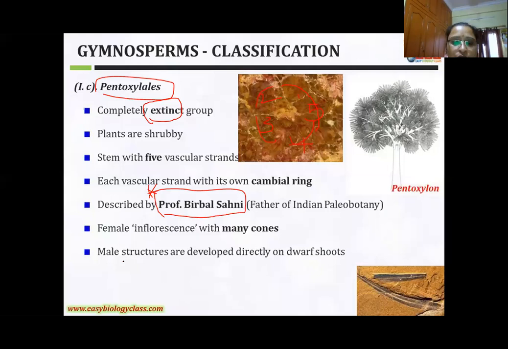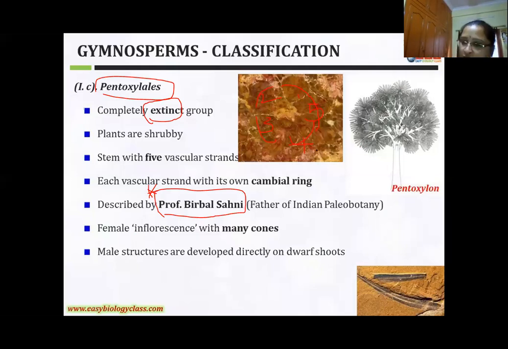Finally, the class Cycadopsida, the fourth order is called Cycadales. See girls, you can observe many of these in parks and as ornamental plants. You can observe these cycas plants. All are living. Compare with the other three orders.